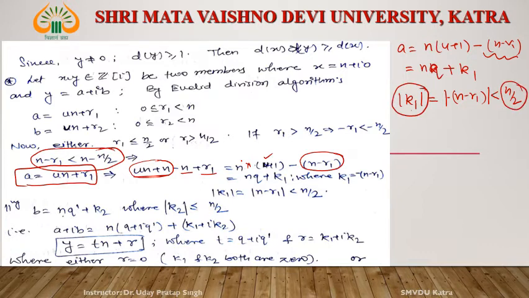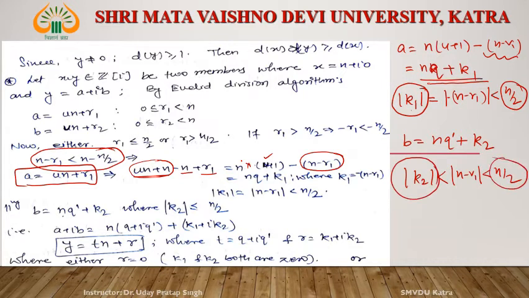Similarly for b also. This a is equal to n into q plus k1, and similarly b is equal to n into q prime plus k2, and mod of k2 is less than n by 2. So mod k2 is also less than n by 2. Mod k1 is less than n by 2, mod k2 is less than n by 2. Then what is y? Y is equal to a plus ib, and a is this thing.